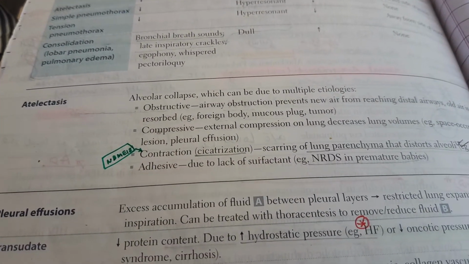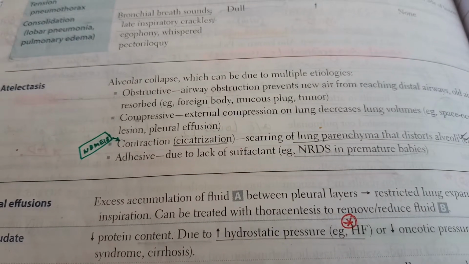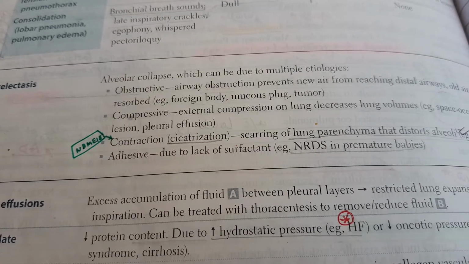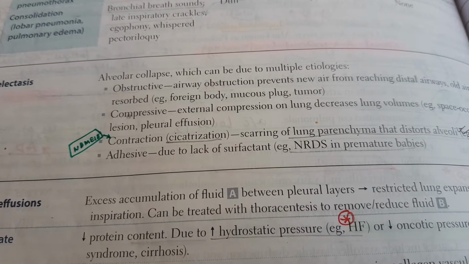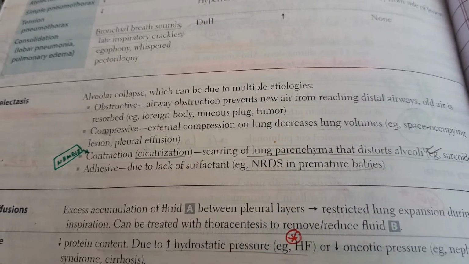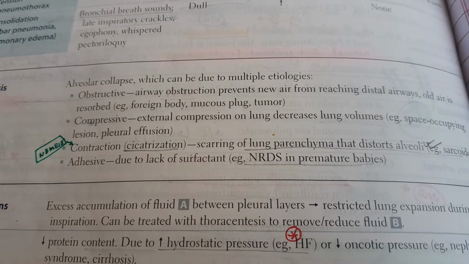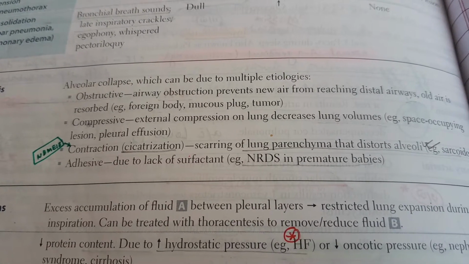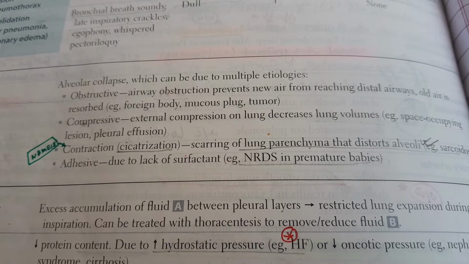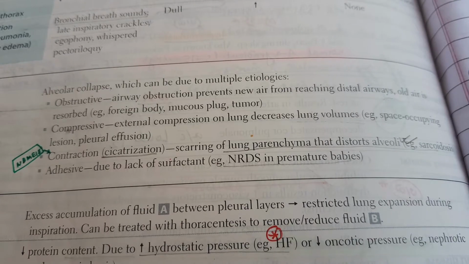Now talking about atelectasis, there are different kinds of atelectasis. Basically atelectasis is another term for alveolar collapse, which can be due to multiple etiologies. As I said, obstructive: airway obstruction prevents new air from reaching the distal airways, and old air is resorbed, example foreign body, mucus plug, tumor. Anything can cause obstructive alveolar collapse. Compressive: external compression on the lung decreases lung volume. Example, space occupying lesion, pleural effusion.